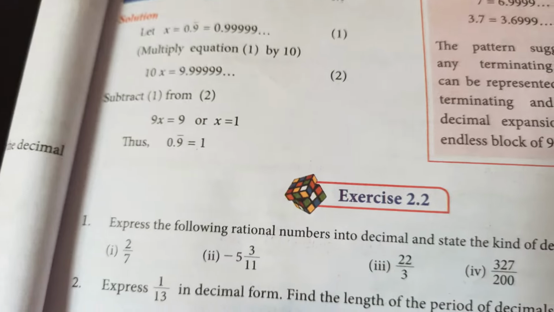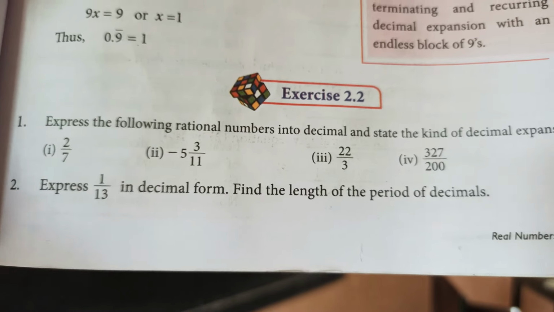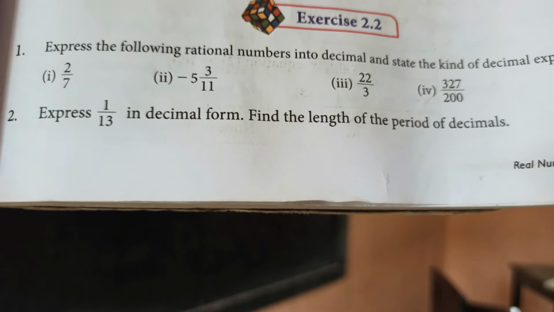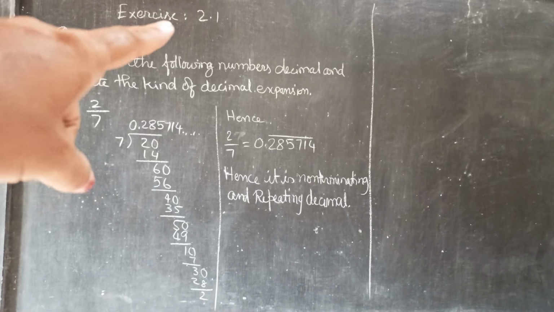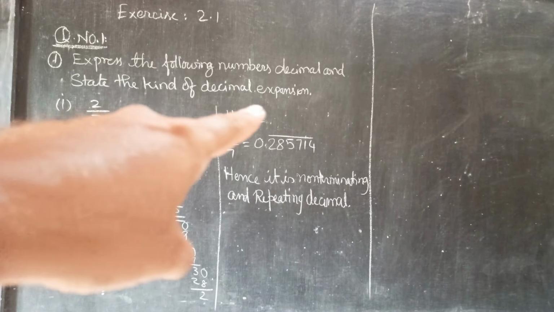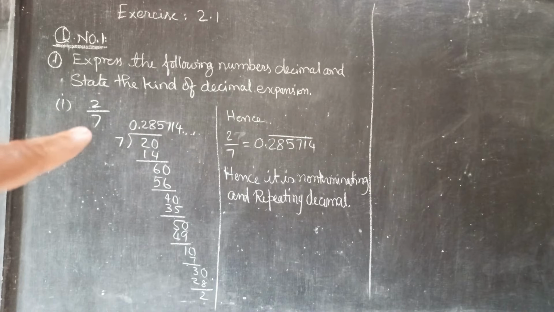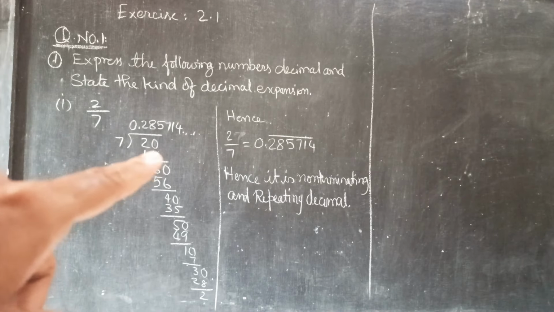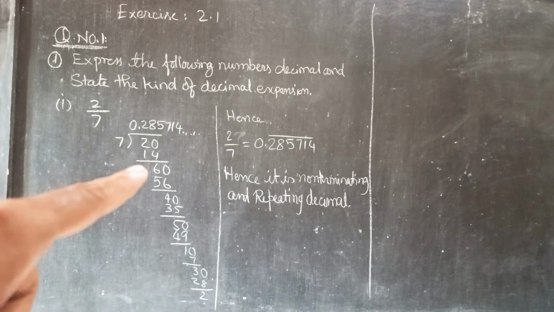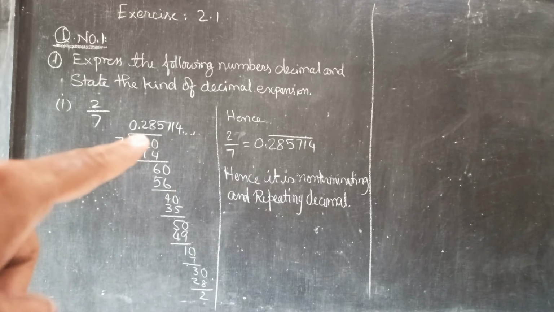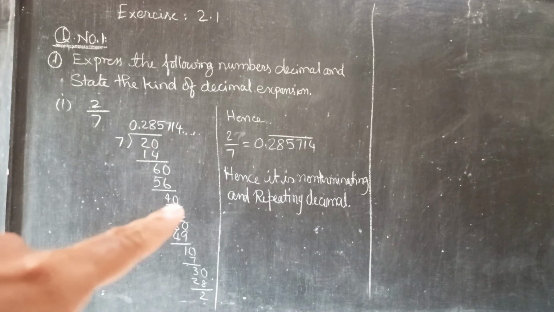Next we are coming to exercise 2.1. The first question is to express the following rational numbers as decimals and state the kind of decimal expansion. So the first question is 2 by 7. So as you can see, we write 2 by 7. When we divide it, 2 doesn't divide, so we place the decimal point first, then we write a 0. 7, 20, 14, 2 times, 6 remainder, we write a 0 because the decimal has been placed. So 8, 56, 4 remainder, 0.